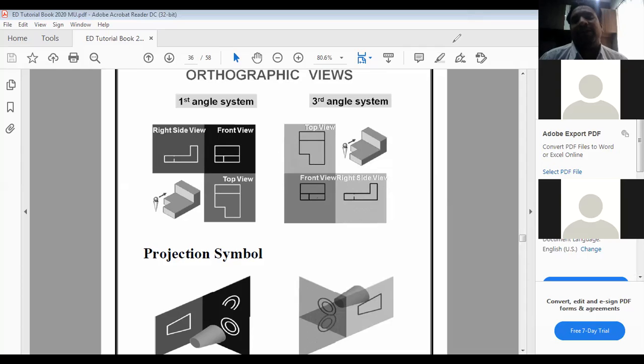No. We are simply making the drawings. These are the conventions and we have to follow them. You don't have to change the position of top view, front view according to your eye position. There is no such thing in the system. Now it is clear to everyone? Yes or no? Is it clear to everyone?